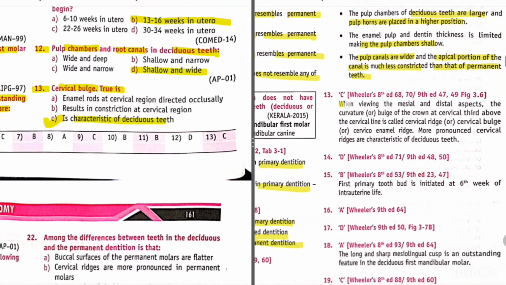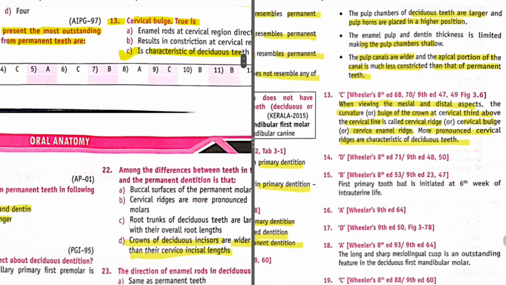Explanation, when viewing the mesial and distal aspect, the curvature or bulge of the crown at the cervical third above the cervical line is called cervical ridge, cervical bulge or cervicoenamel ridge. A more pronounced cervical ridge is characteristic of deciduous teeth. Fine.